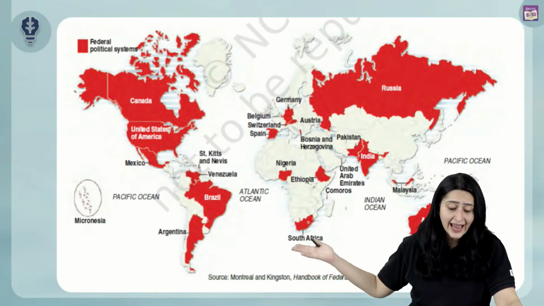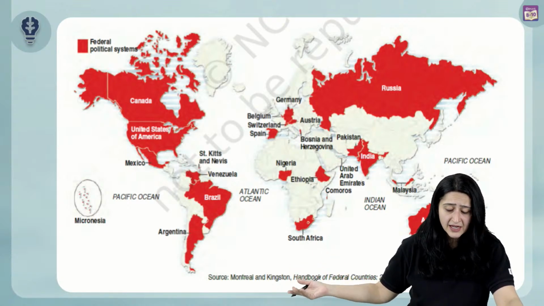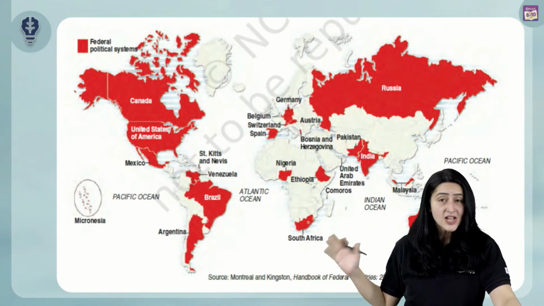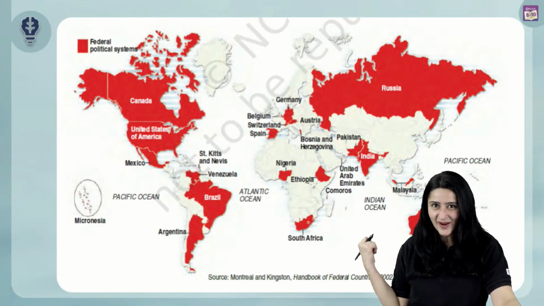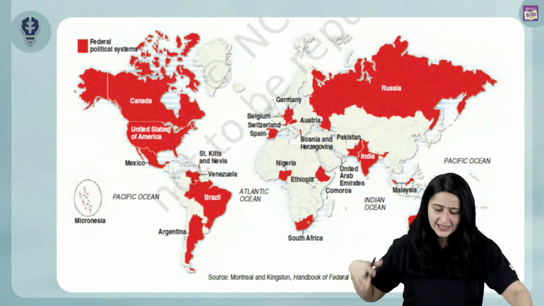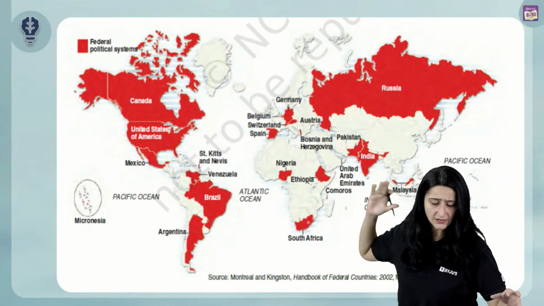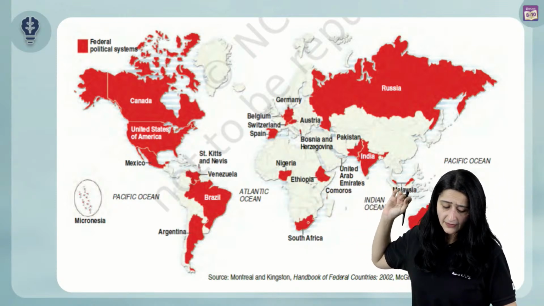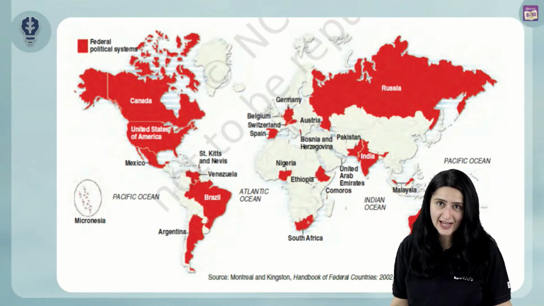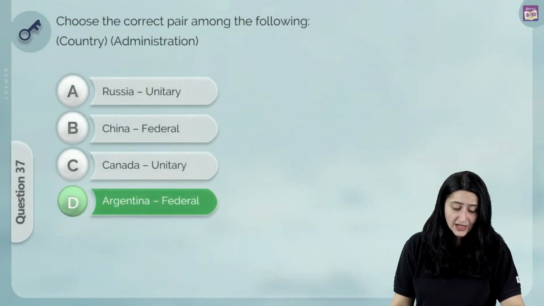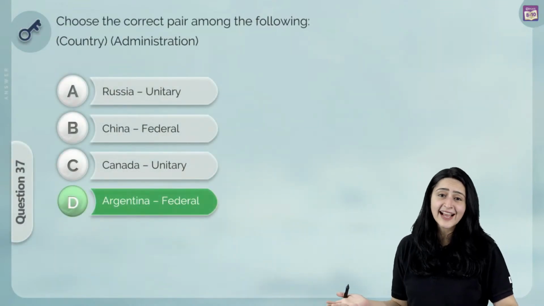So we know definitely Canada is federal, United States of America is federal, Brazil is federal, Argentina is federal, Russia is federal, China is not federal. See, it's not marked in red. And we have India, South Africa, a few other places like Belgium, Switzerland, Germany, and we have Australia. So what does this mean? This basically means over here that D is the correct answer, right?